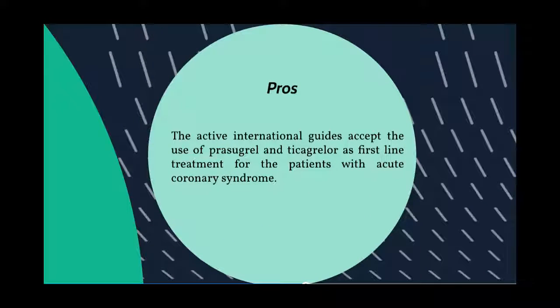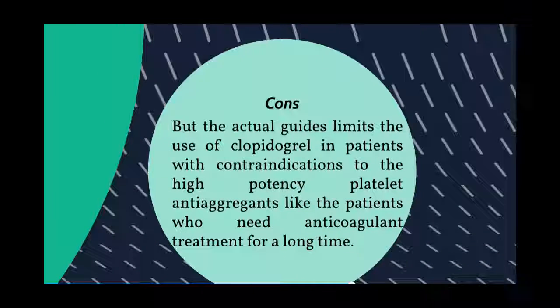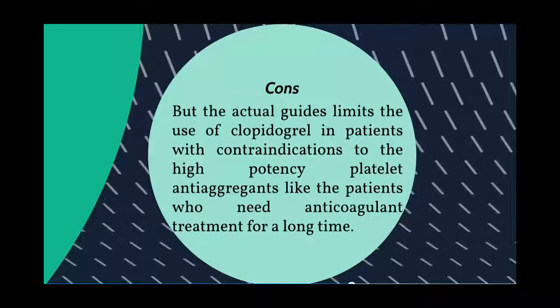Pros. The current international guidelines accept the use of prasugrel or ticagrelor as first-line treatment for patients with acute coronary syndrome. Cons. The guidelines limit the use of these drugs in patients with contraindication to the high-potency platelet antiaggregants, like the patients who need anticoagulant treatment for a long time.